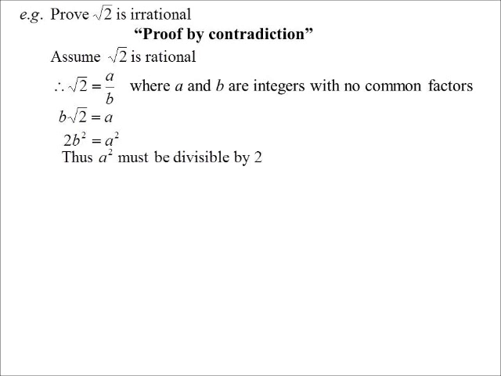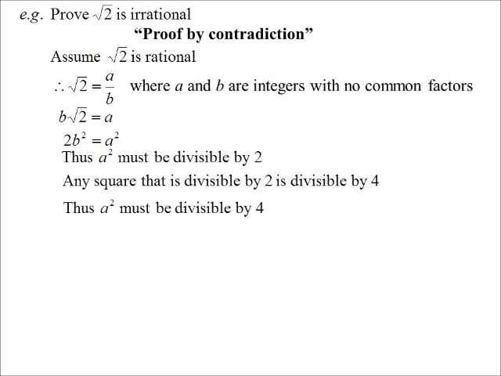So therefore, I now know a squared is divisible by 2. However, any square that is divisible by 2 must be divisible by 4. Because if you were to break a square down to its prime factors, every factor would appear twice because it's a square. Because you're multiplying something by itself. So if 2 is a factor, then there must be another 2 in there to pair it up to make the square. Thus 4 must be a factor. So I now know a squared is divisible by 4.